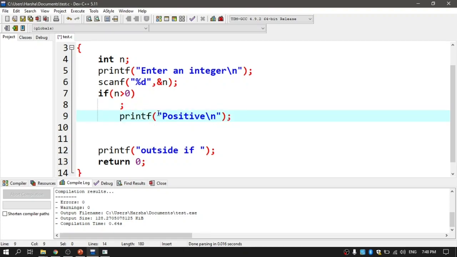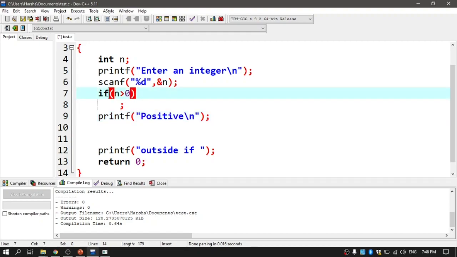That is the meaning of it. And this printf now belongs to the program and not to the if. That's why it is in no way connected to if now. The only thing connected to if is this semicolon. That is what you should understand whenever it is ending with a semicolon.